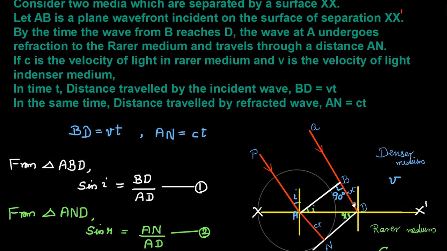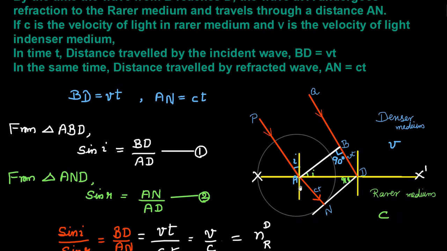At the same time, the wave at A, which had touched the refracting surface, undergoes refraction and travels through a distance equal to AN. If c is the velocity with which the wave is traveling in the rarer medium, then in time t, AN equals ct.